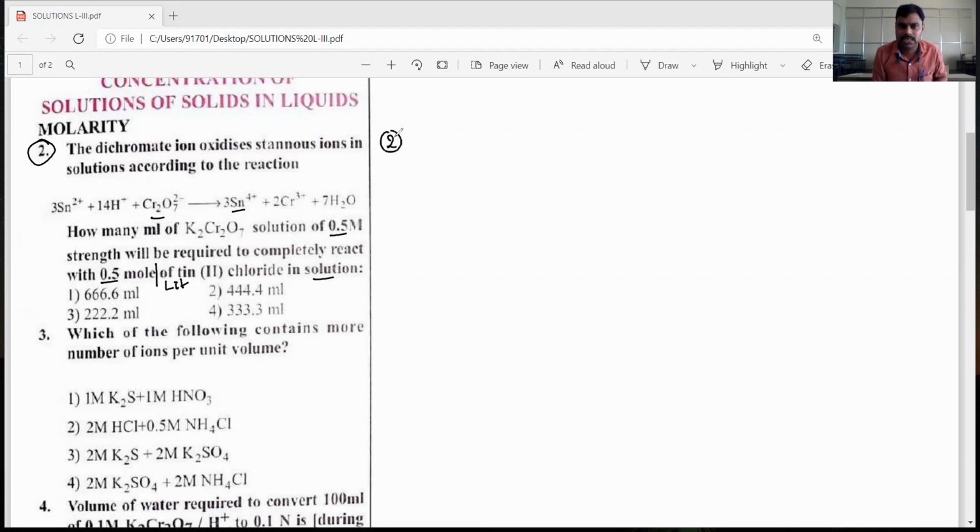Let's write, dear students. The balanced chemical equation is Cr2O7 2-, 1 mole, oxidizes 3 moles of SnCl2 in acidic medium with 14H+ ions, to produce 2Cr3+, 3Sn4+, 7H2O.